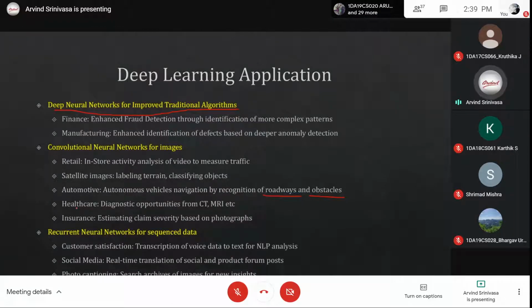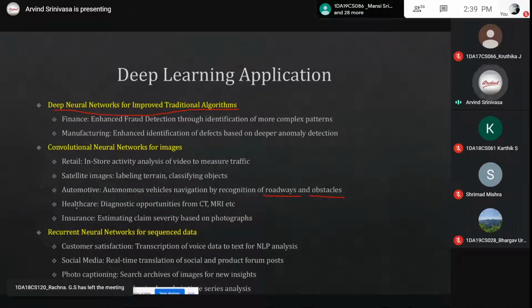Then photo captioning, like everywhere you go, you take selfies. Whatever you do, if you eat a cake or anything, a selfie will be taken. So why not have a search archive for images that you have captured? For example, you create a small caption-based search engine where you group all your college class photos together, create your own image search engine. So all these you can do.